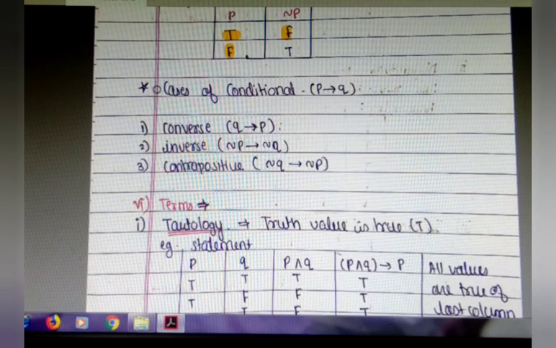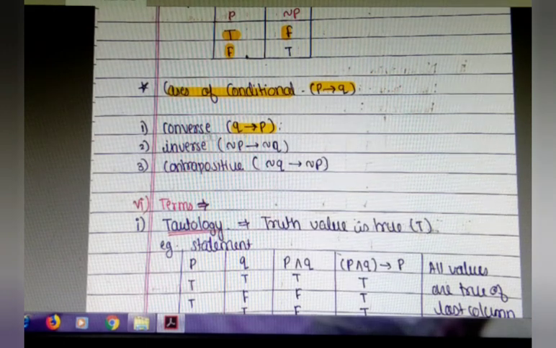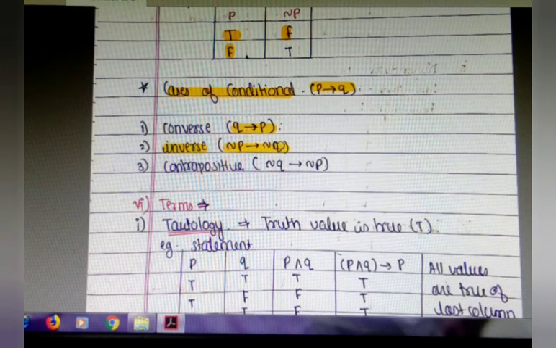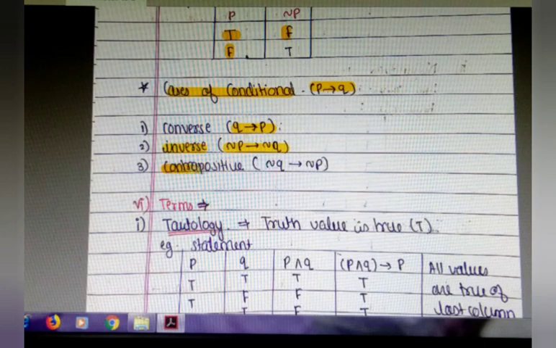We are going to understand the cases of conditional, P implies Q. The converse of P implies Q is Q implies P. We are going to understand these conditions with further examples in the next part. Next is inverse. Inverse means negation of P implies negation of Q. The third, the contrapositive, means negation of Q implies negation of P.